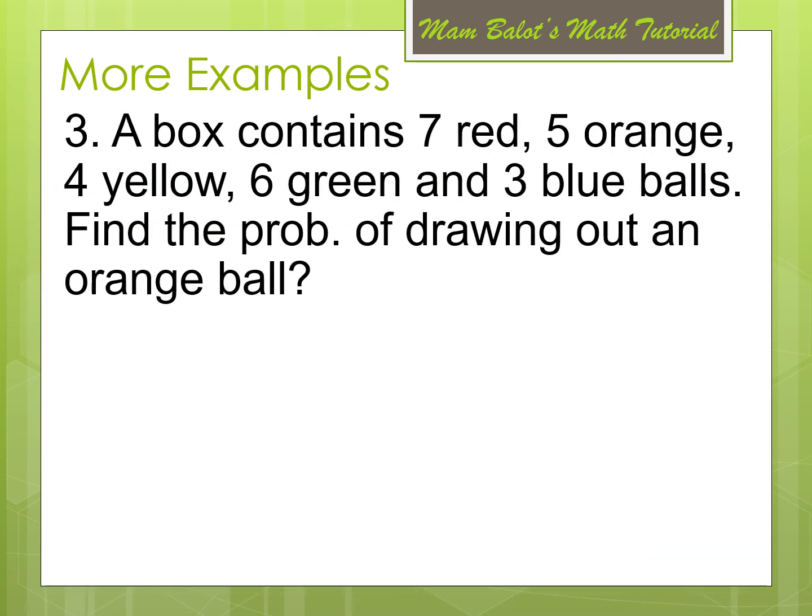Number 3. A box contains 7 red, 5 orange, 4 yellow, 6 green, and 3 blue balls. Find the probability of drawing out an orange ball. So we have how many orange? We have 5. And there are how many balls inside the box? We have 25. So the probability is 5 over 25, which can be reduced to 1/5.